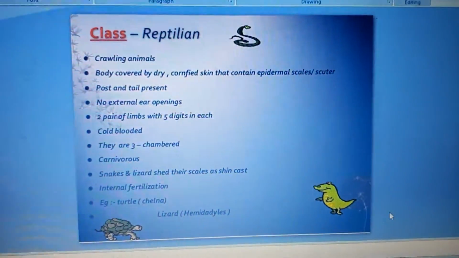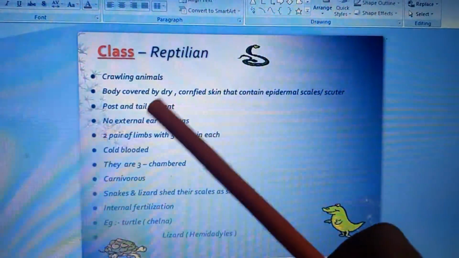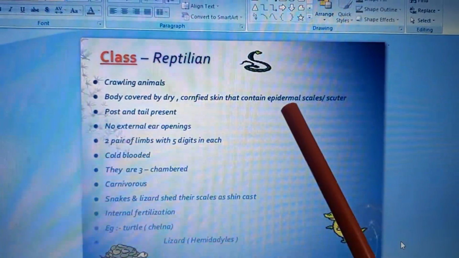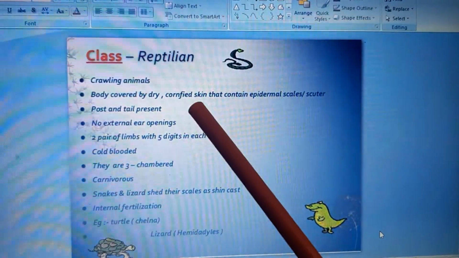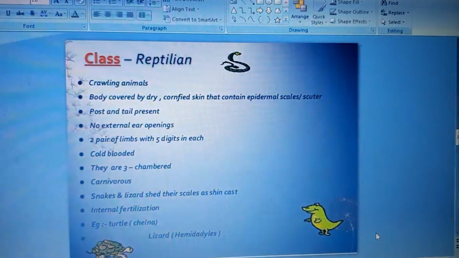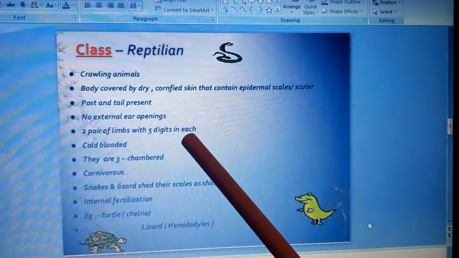The another class is Reptilia. They are the crawling animals. The body is covered with dry, cornified skin that contains epidermal scales. Post-anal tail is present. No external ear opening. Two pairs of limbs with 5 digits are present.